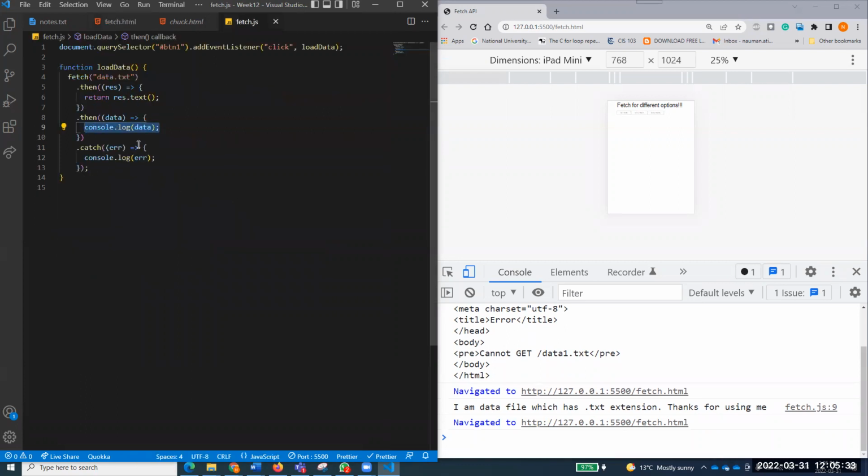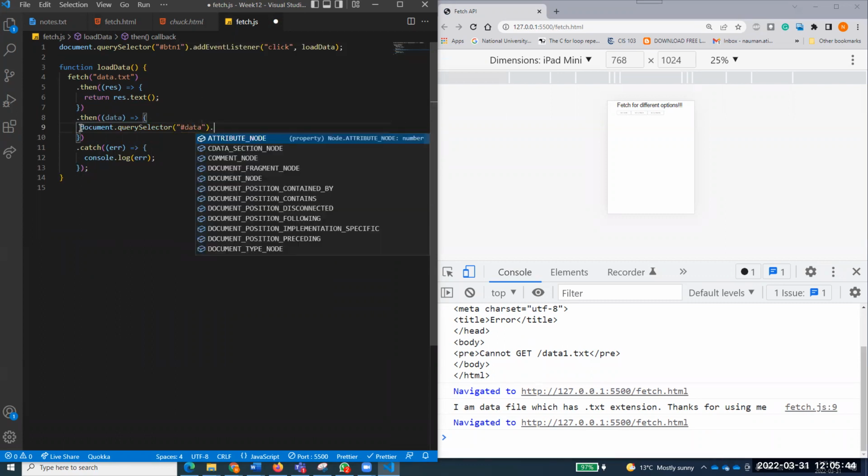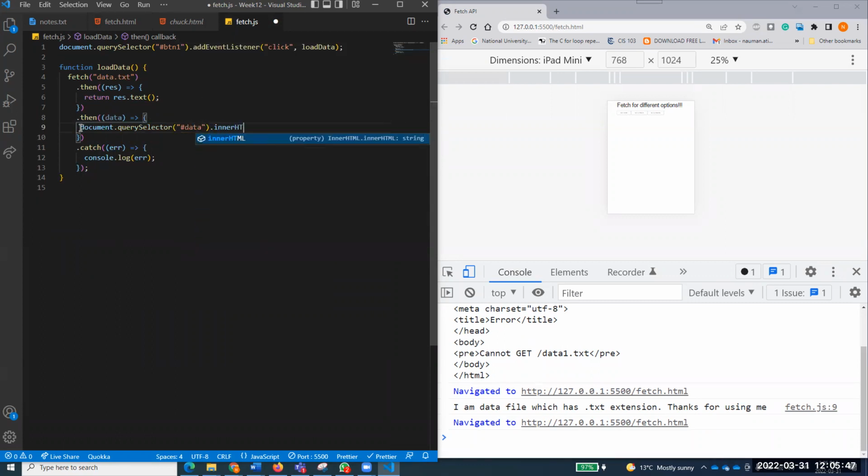So I'll go there, and rather than doing this one, this is simple text. So I'll do document.querySelector('#data').innerHTML, or here it can be innerText as well, but I would like to embed some HTML in it. Backticks, H6 or H5. H6 will be very small. H5, and what should I write? ${data}, H5. Right, so I've just done that.